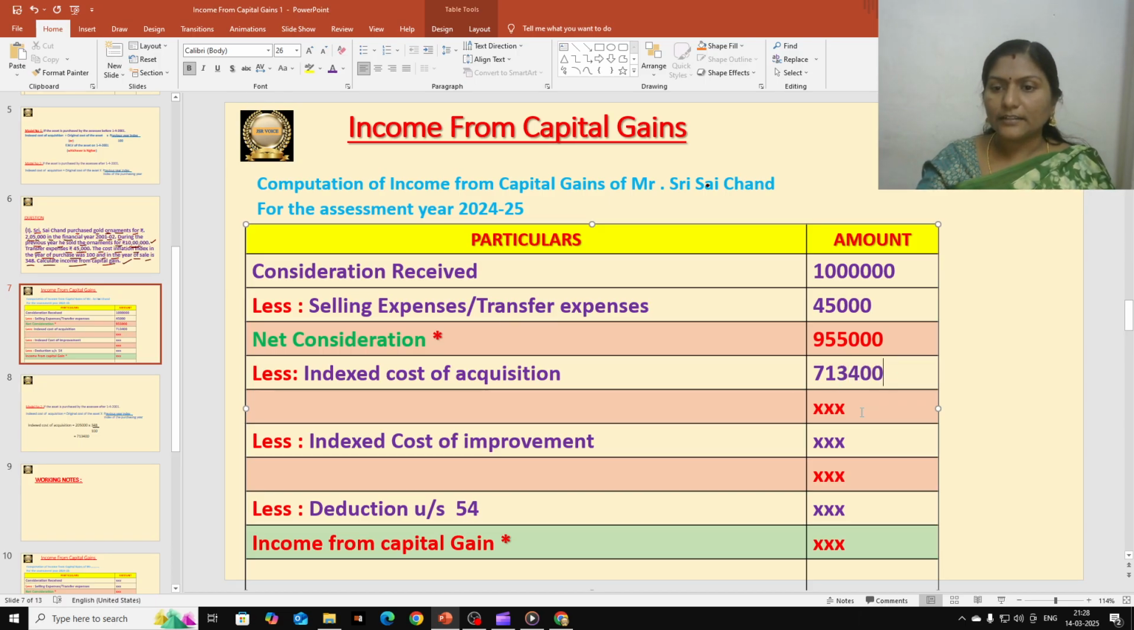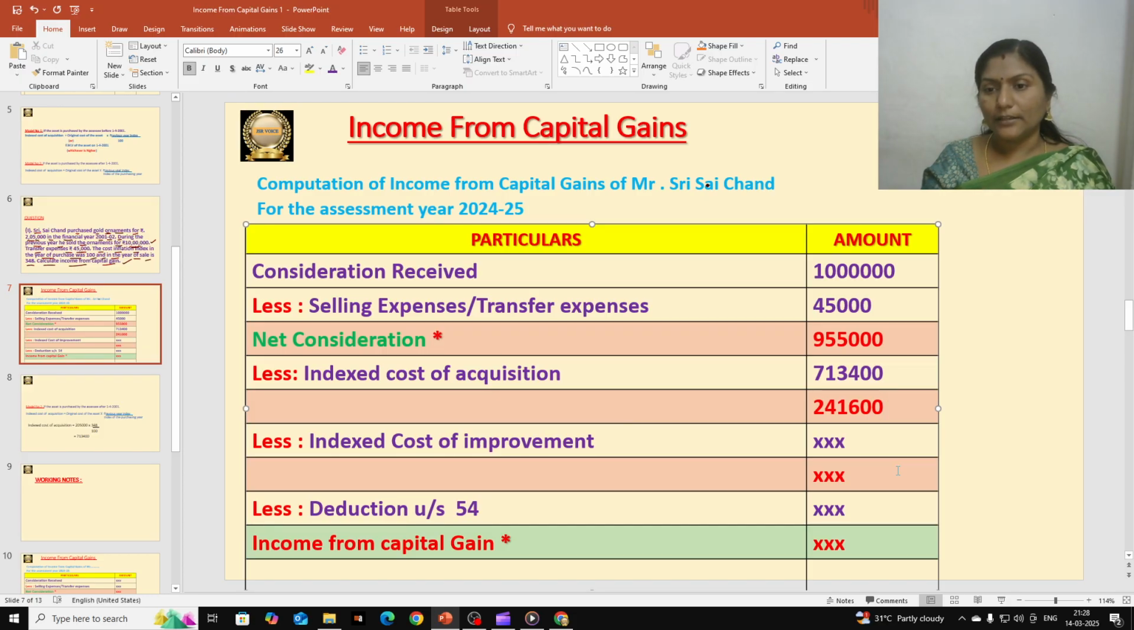Then we should deduct this value from the previous value, and we should see how much we get. 9,55,000 minus 7,13,400. Okay, 9,55,000 minus 7,13,400. We get 2,41,600. Okay, and here 2,41,600 we have.